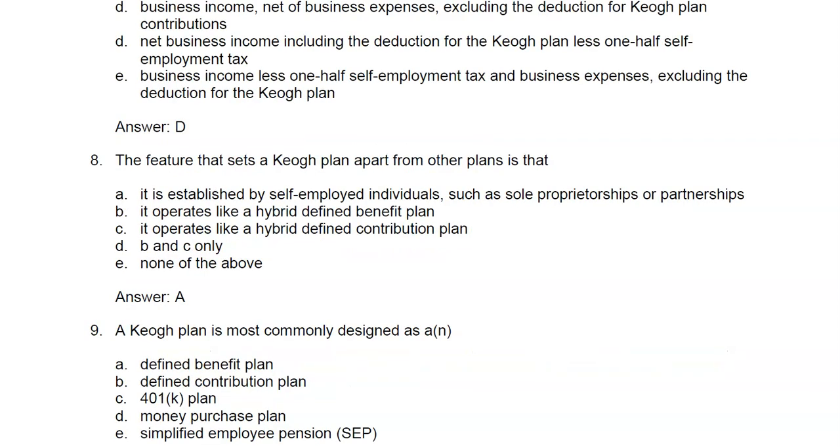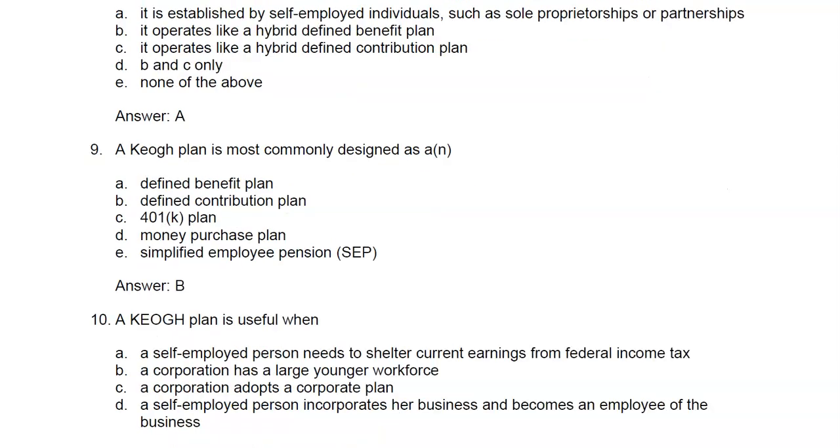Question 9. A KEO plan is most commonly designed as A. Defined benefit plan. That's not true. It can be, but it's not most commonly. B. Defined contribution plan. That is true. That is what is most commonly designed. The others are not most commonly designed. So the answer is B. Defined contribution plan.